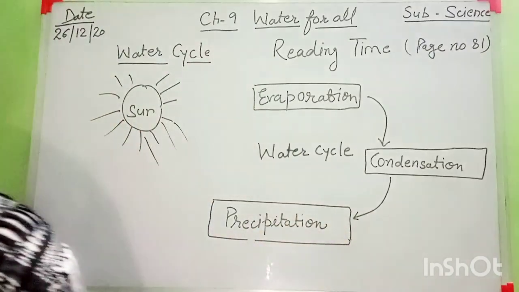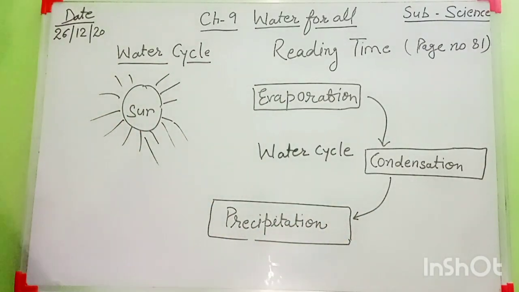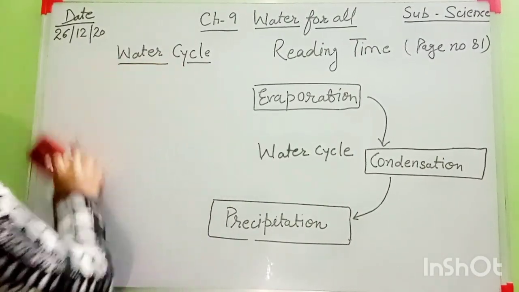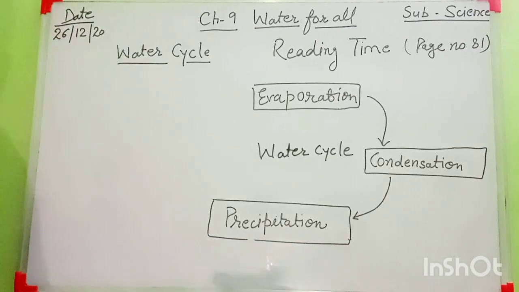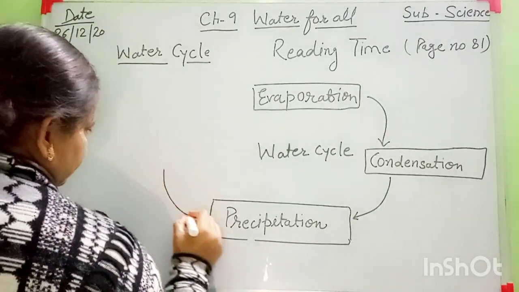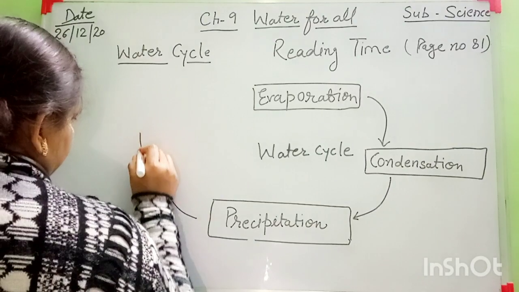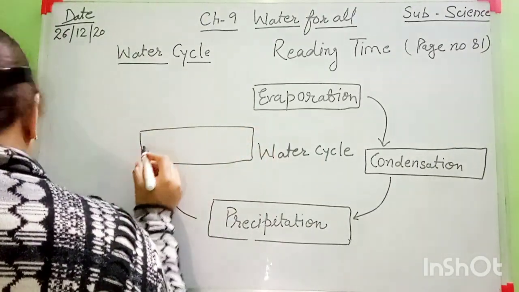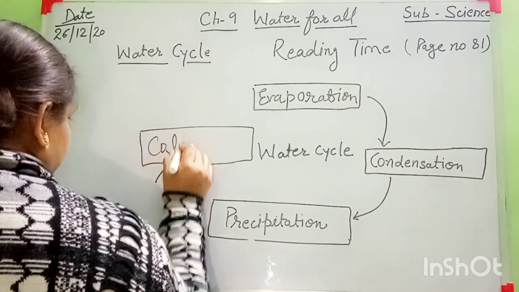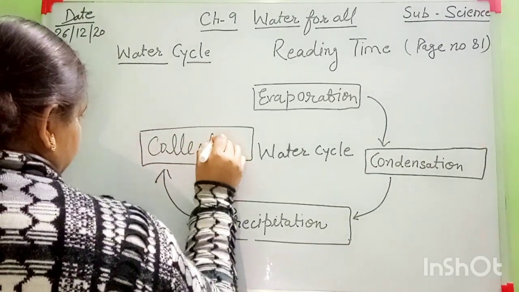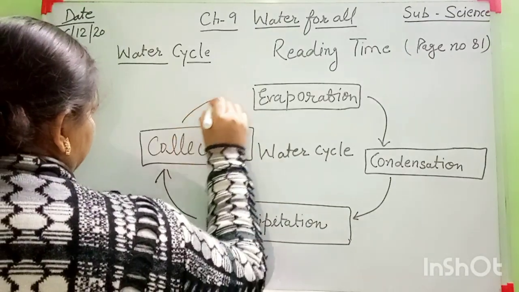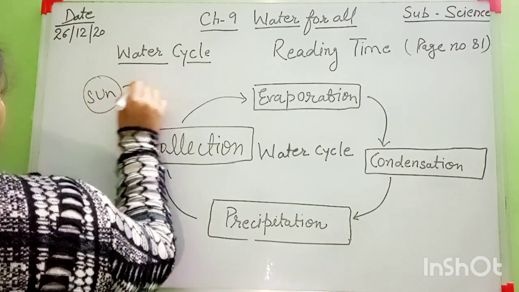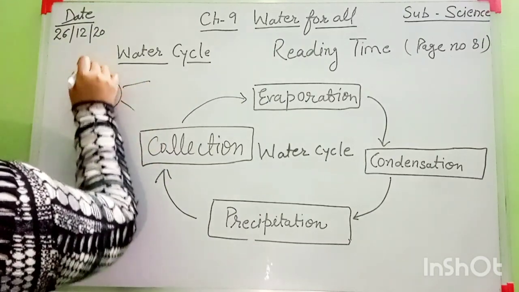Precipitation. Okay, and the next is collection. This word is collection. After that again evaporation. Here you mention the sun also. Here the water bodies. Okay.